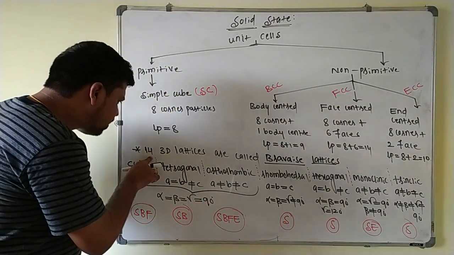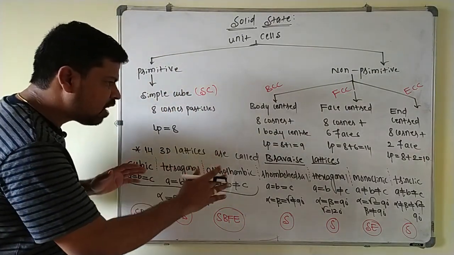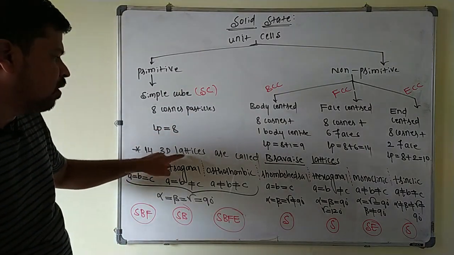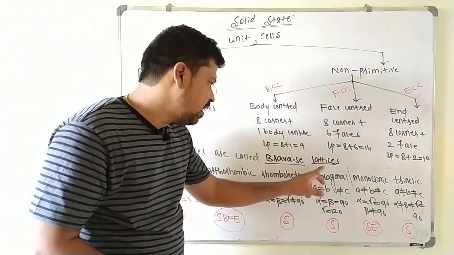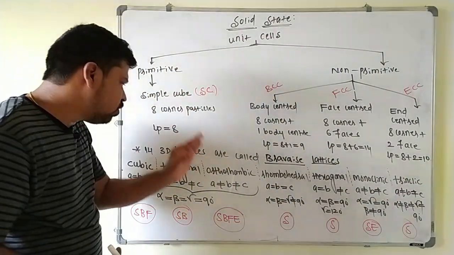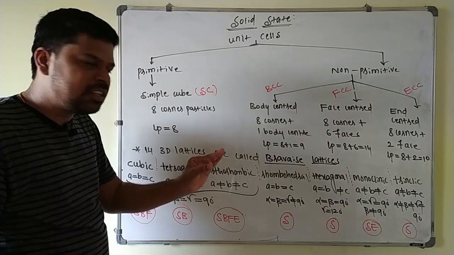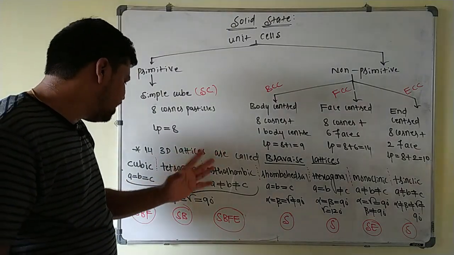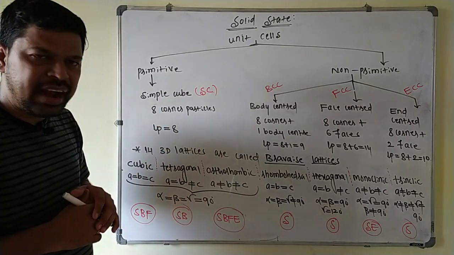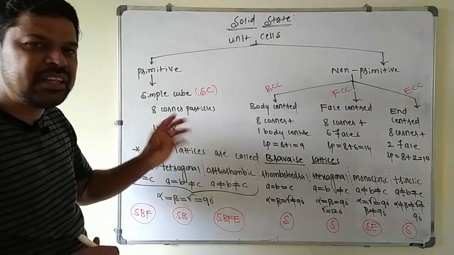These 14 different possibilities are grouped into 7 crystal systems, namely cubic, tetragonal, orthorhombic, rhombohedral, hexagonal, monoclinic, and then triclinic here. The most important point for NEET or JEE purposes is that you have to remember their edge length and the angle between the edges, because they will ask about those parameters here.